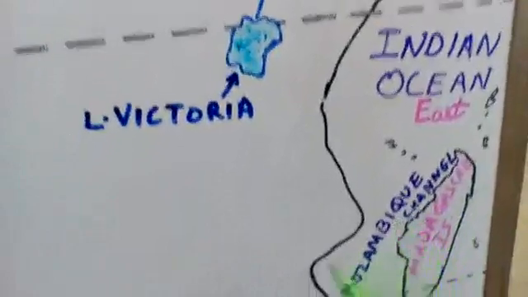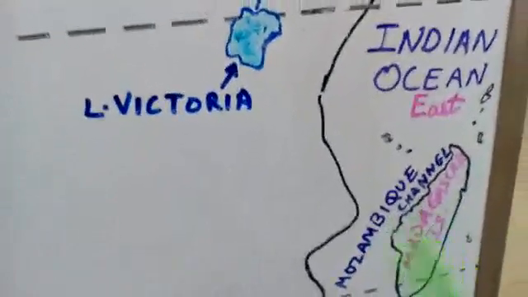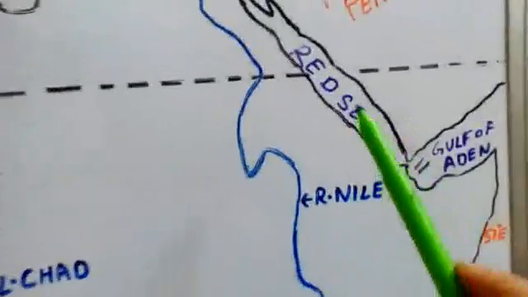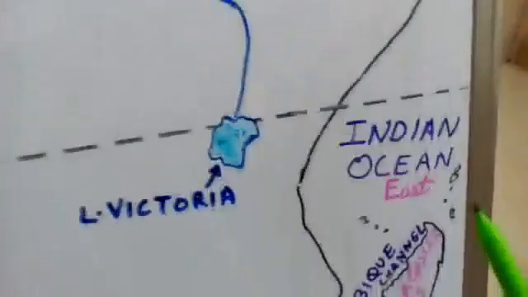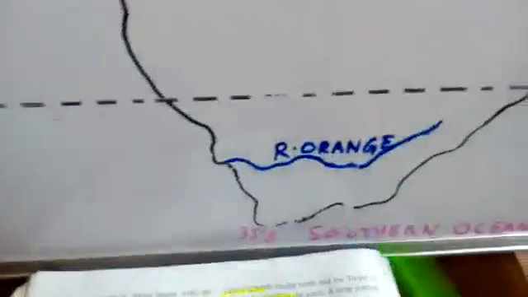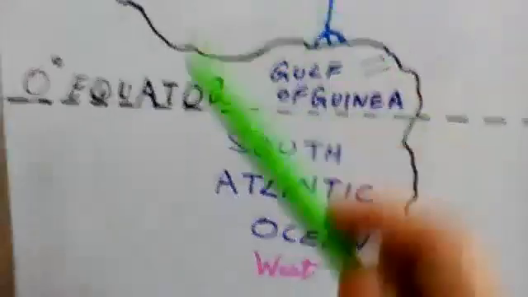We are again not marking Mozambique Channel right now, which is separating the Madagascar island from Africa. We are only marking the major water bodies. Number 1, Mediterranean Sea. Number 2, Red Sea. Number 3, Indian Ocean in the east. Then we have the Southern Ocean in the south. Moving ahead, we have the Atlantic Ocean in the west.